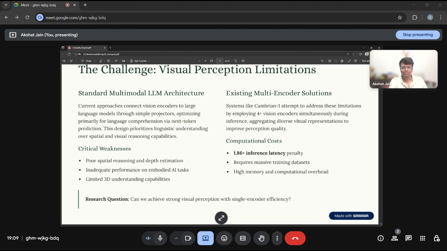Now, existing solutions like Cambrian-1 attempt to fix this by throwing more encoders at the problem, using four or more vision encoders. And yes, this does improve perception, but it comes with severe computation cost: 1.86 times higher inference latency, massive training dataset requirements, and substantial memory and computational overhead. So the research question here: can we achieve strong visual perception with single encoder efficiency?